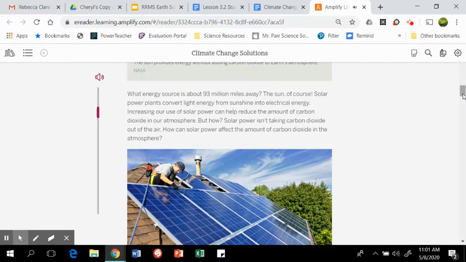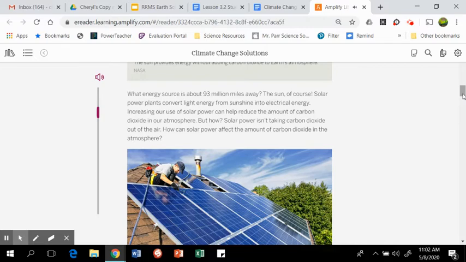Increasing our use of solar power can help reduce the amount of carbon dioxide in our atmosphere. But how? Solar power isn't taking carbon dioxide out of the air. How can solar power affect the amount of carbon dioxide in the atmosphere? Unlike solar power plants, most power plants produce electricity by burning fuel, that is, combustion. Burning fuel releases carbon dioxide. Solar power plants work differently. Instead of burning fuel for power, they use energy from the sun. If we can produce electricity using energy from the sun instead of energy from burning fuel, we can stop putting so much carbon dioxide into the atmosphere.